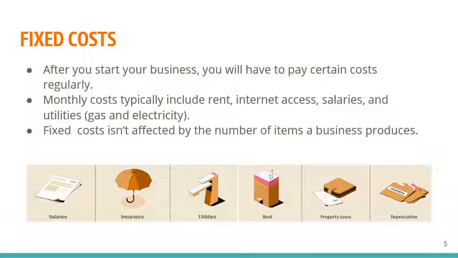Fixed cost. After a business is started, one has to pay a certain amount of cost regularly. Fixed cost includes monthly rent, internet access charges, salaries for its workers, and the cost of the utility uses like gas and electricity. Fixed cost is an independent cost. It is not affected by the number of items a business produces as output.